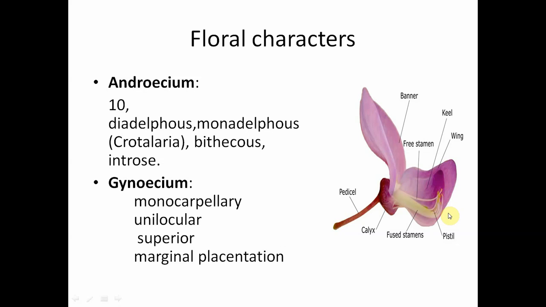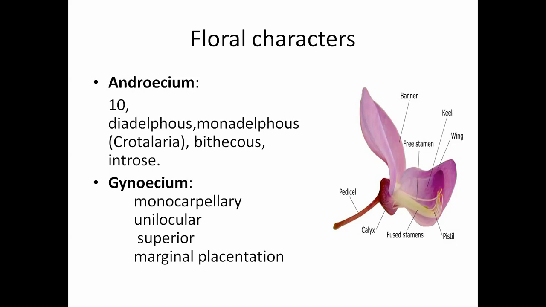This condition is also called 9+1 condition or diadelphous condition. But in case of some of the plants like Crotalaria, we find monadelphous condition. All the 10 stamen filaments are fused to form a single bundle, so it is called monadelphous condition.